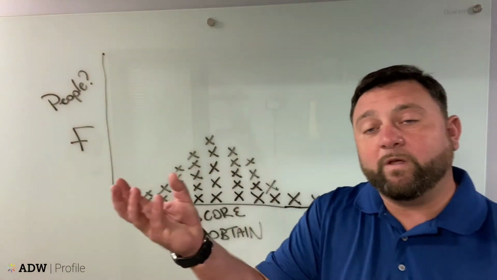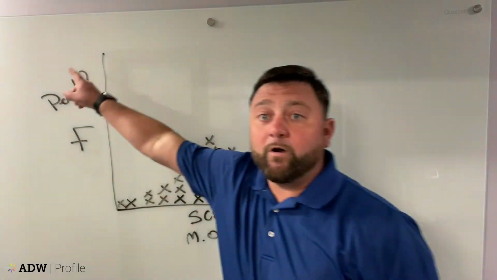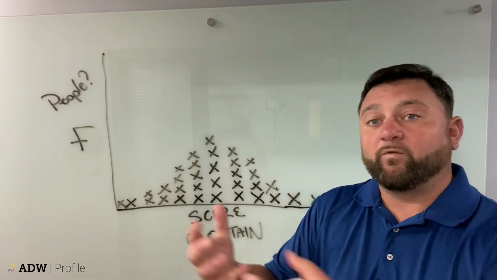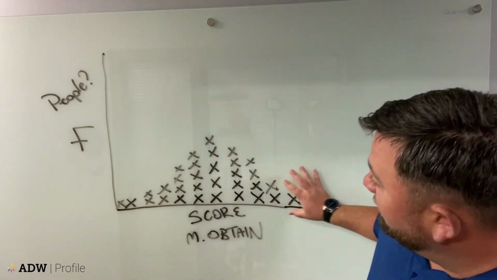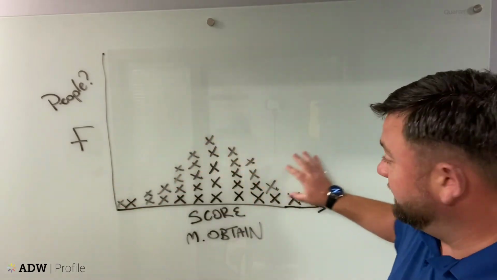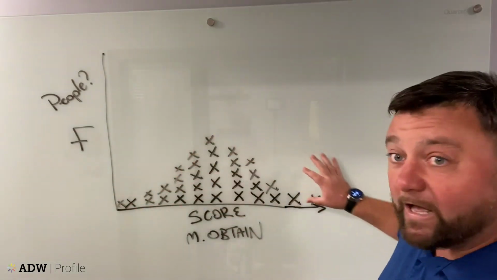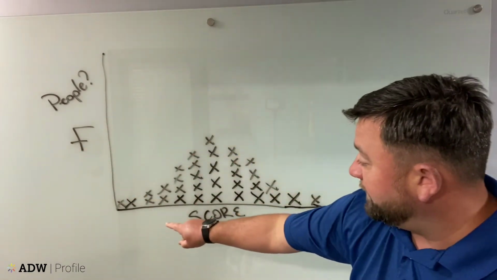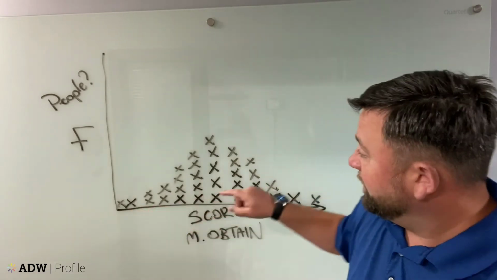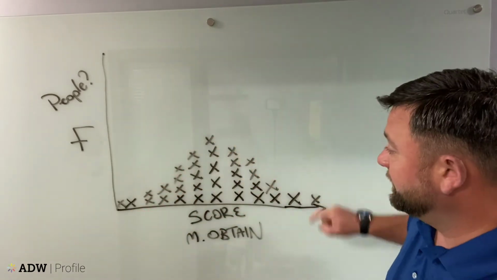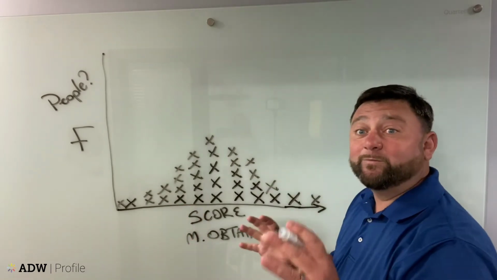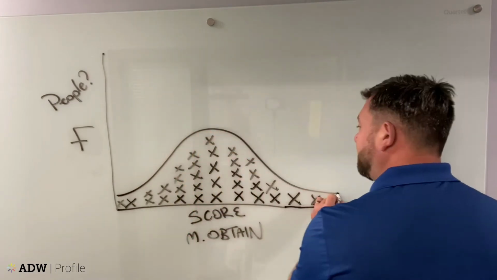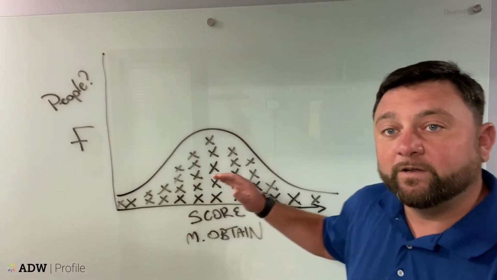The more that we continue to sample, the more people that we sample, which is the more people we measure from a given population, the more that this plot, that represents the frequency distribution of people in terms of their height, the more that this shape takes on the most beautiful picture in the world. The more that shape takes on the normal curve.